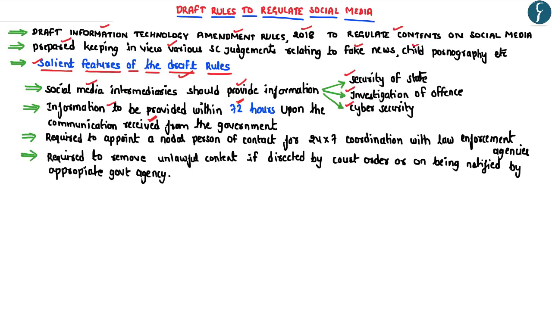So these guidelines clearly show that the social media intermediaries are required to provide the necessary information to the government agencies. Further, all the social media intermediaries are required to appoint a nodal person for contact for 24/7 coordination with the various law enforcement agencies such as police. Further, if any unlawful content is found on the social media platforms, then in such cases, either a court or an appropriate government agency may direct the social media platform to remove the unlawful content. Hence, upon a direction issued by the court order or being notified by the government agency, the social media platforms are required to remove any unlawful content.